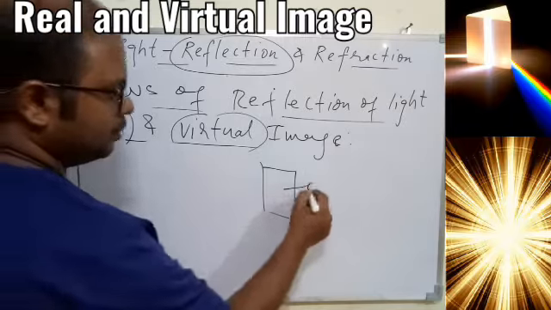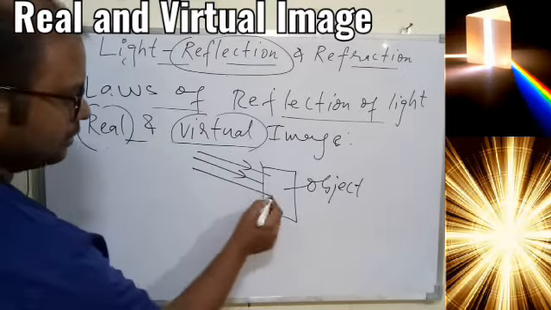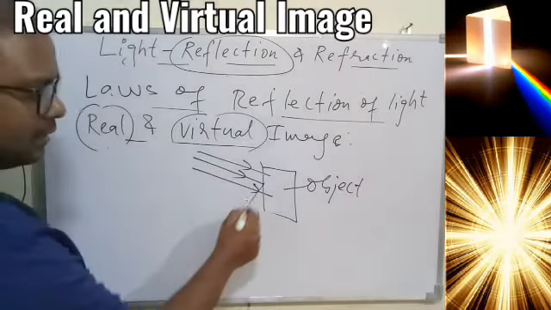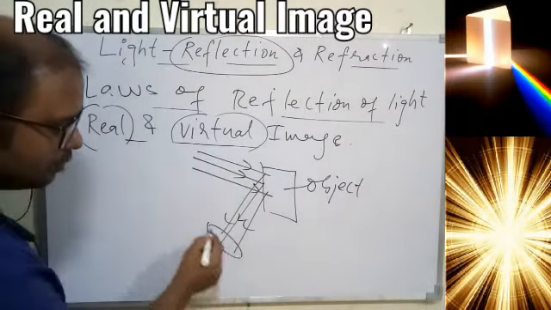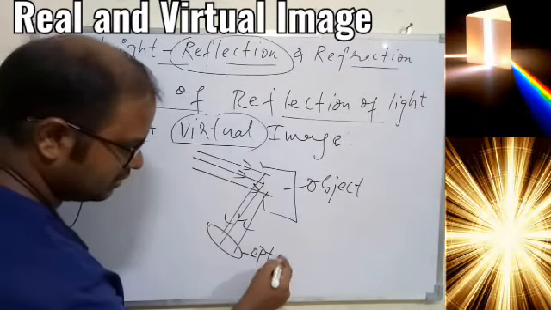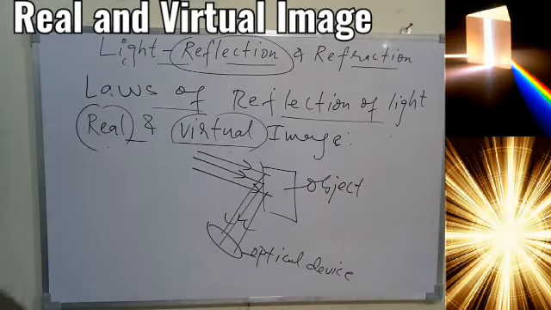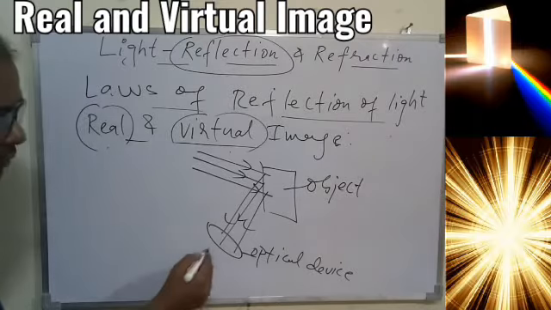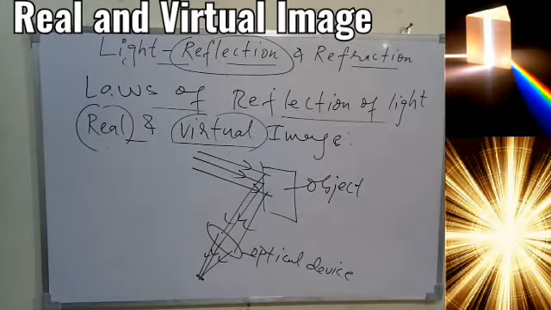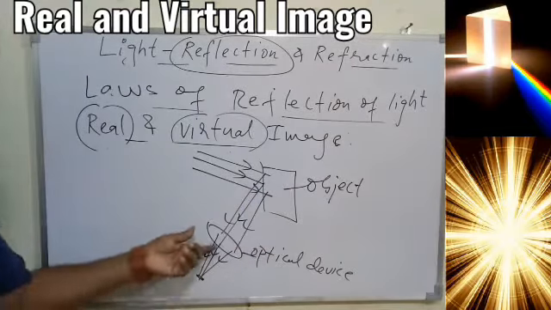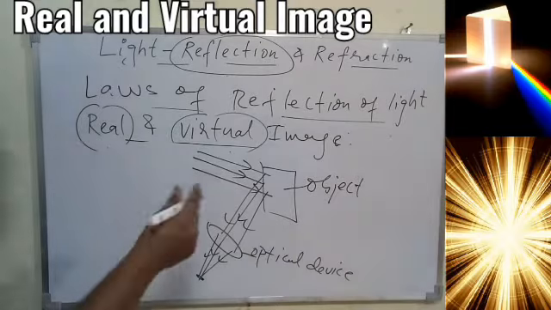If we have an object and light is falling on this object, and the same light is reflected back from the object, and with the help of some optical device, which is based on light and which we'll discuss in the classes, these rays of light can converge at a point, then this kind of image will be a real image.